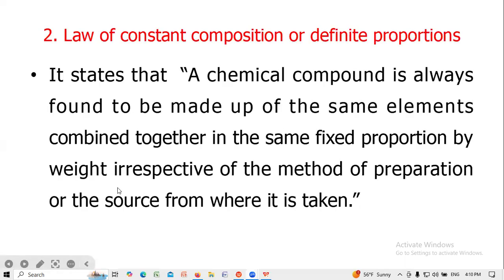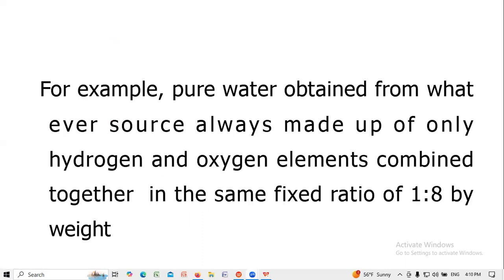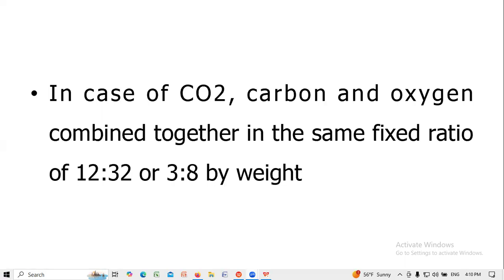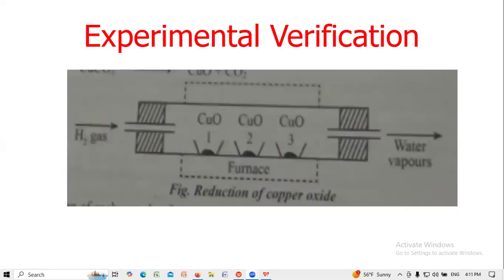Law of constant composition, or definite proportion, states that a chemical compound is always found to be made up of the same elements combined together in the same fixed proportion by weight, irrespective of the method of preparation or the source from where it is taken. For example, pure water obtained from whatever source is always made up of only hydrogen and oxygen combined together in the same fixed ratio, 1:8 by weight. In case of carbon dioxide, carbon and oxygen combine in the same fixed ratio, 12:32 or 3:8 by weight.